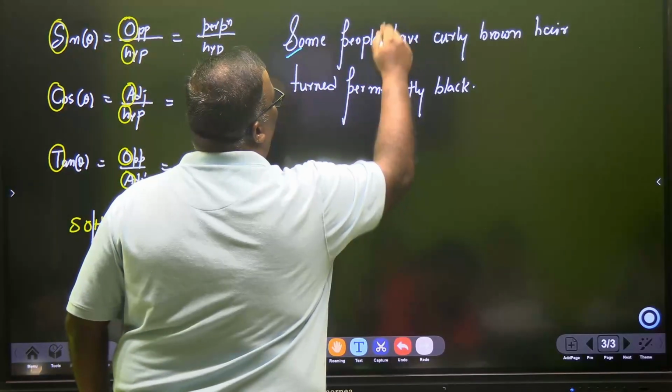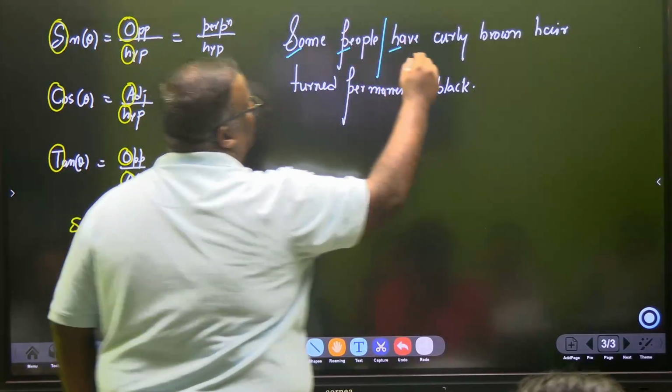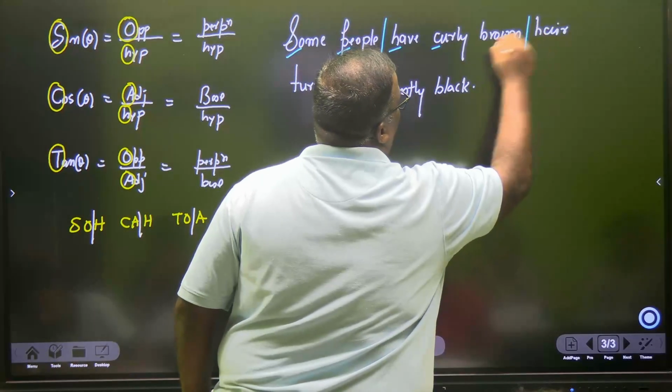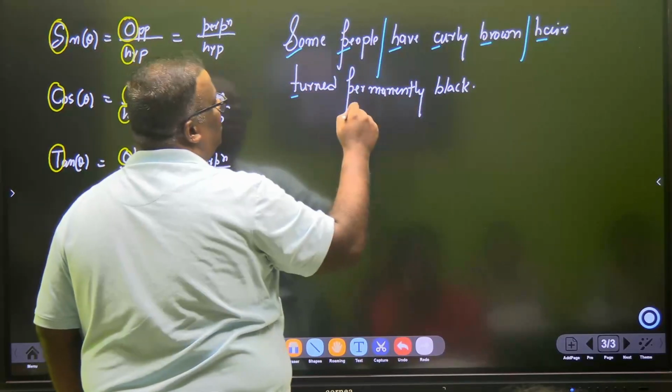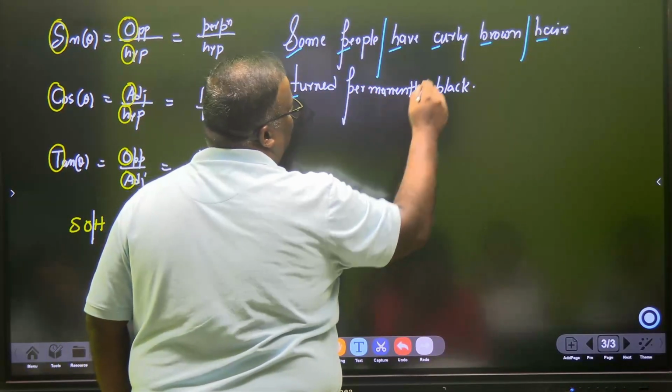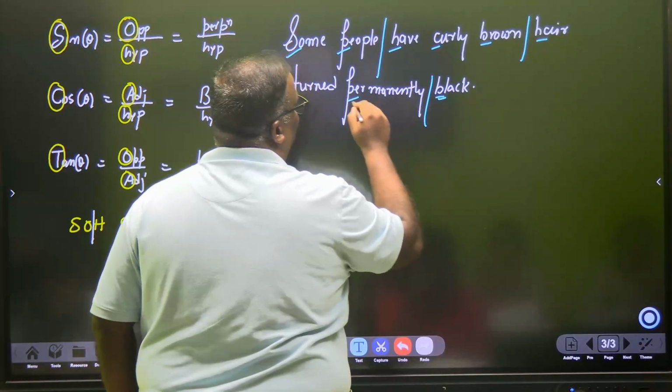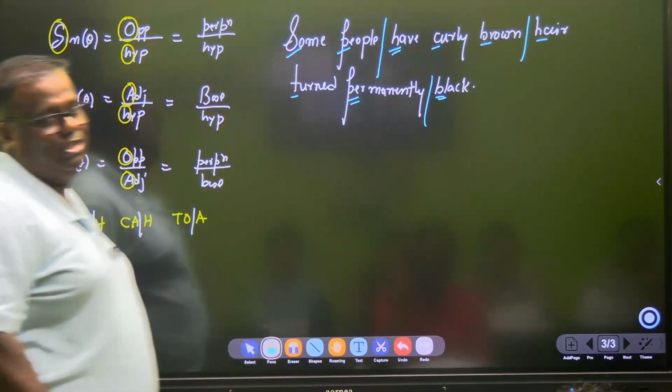Sine is perpendicular by hypotenuse. Cos is base by hypotenuse. Tan is how much? Perpendicular by base. None of your schools will even disclose these things to you.